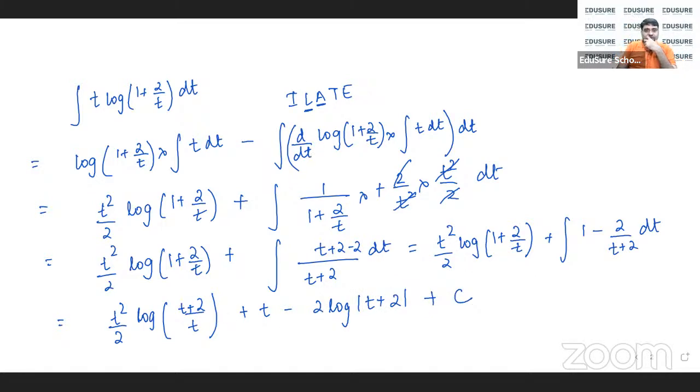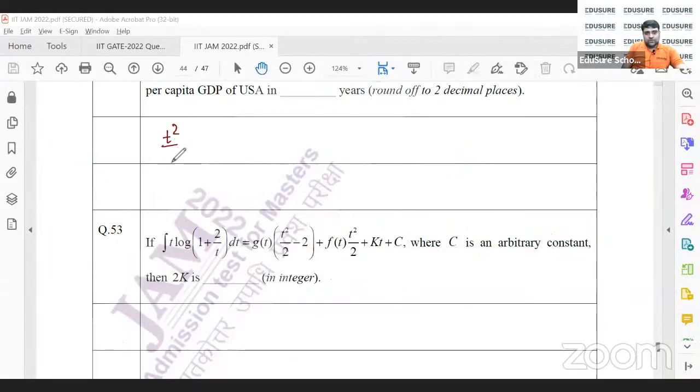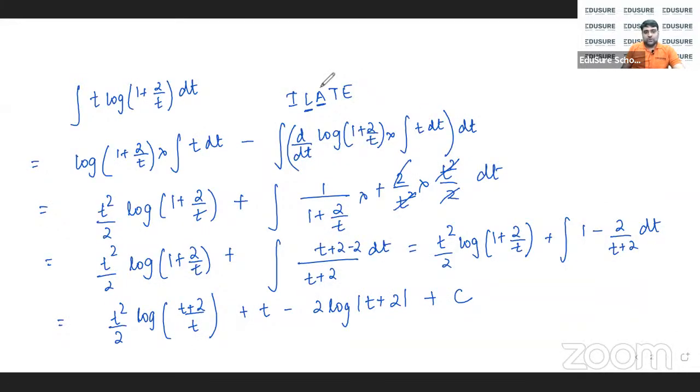Okay, let's reproduce it there on the JAM. This is already available on YouTube. This is a YouTube live event, so if you have any issues, you can always go back. So we can put this here: t²/2 log((t + 2)/t) + t, sorry, minus 2 log|t + 2|.